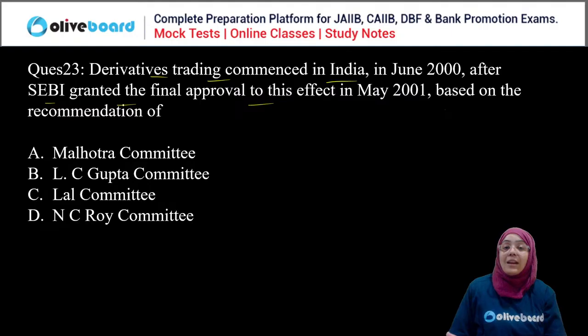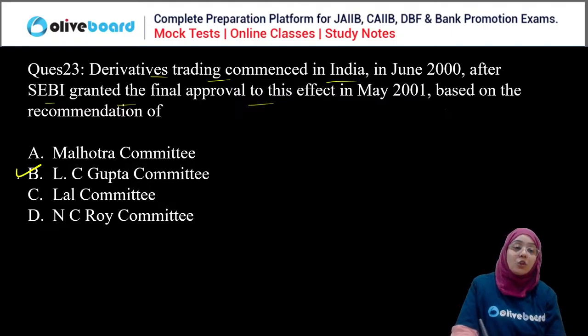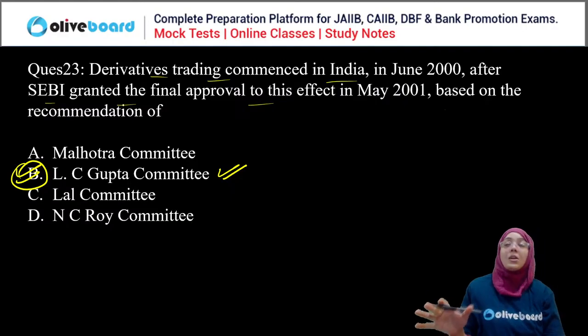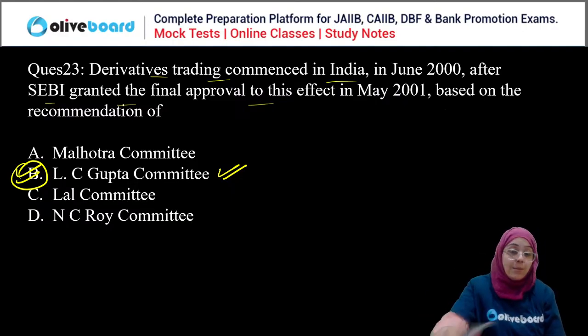So derivative trading commenced in India after the recommendation of the LC Gupta committee, right? So B is the correct answer. Very important question. Committees are very important, right?